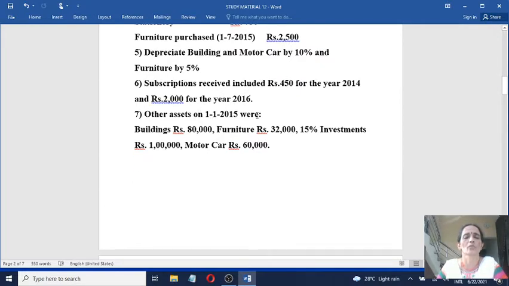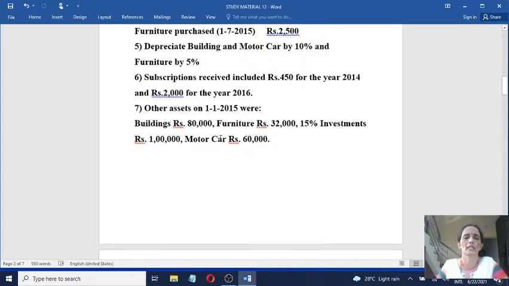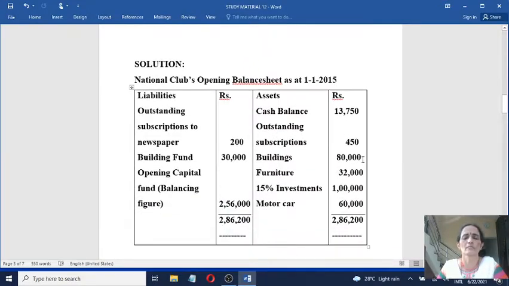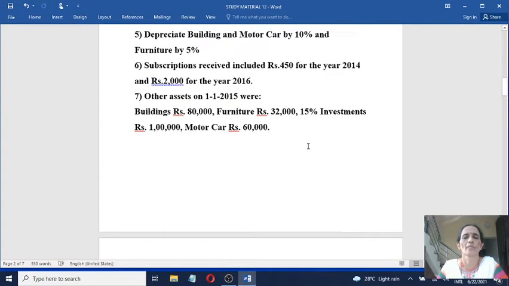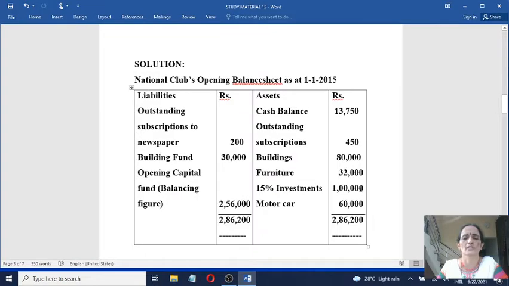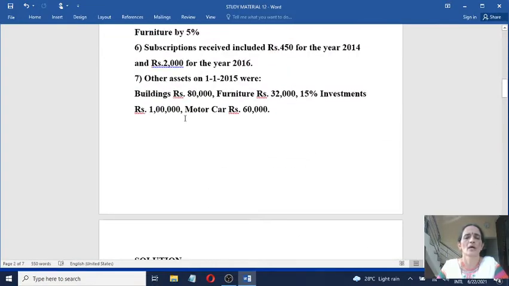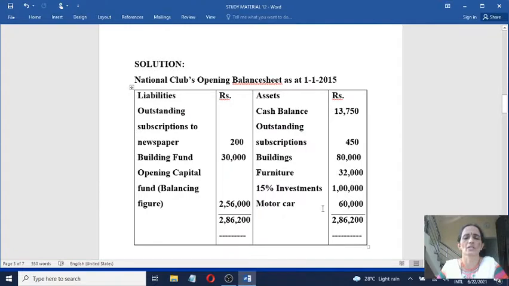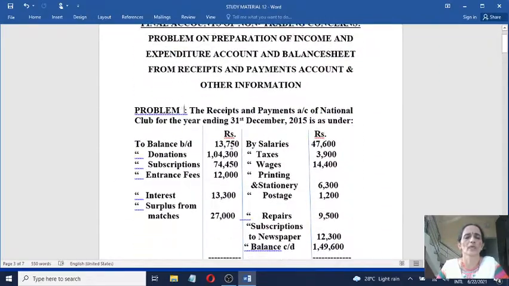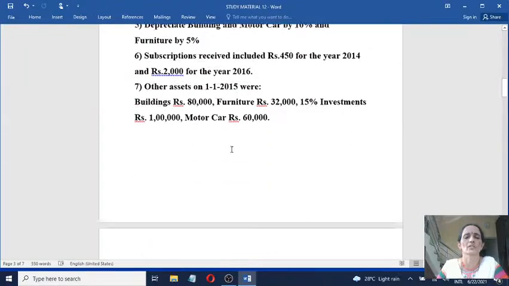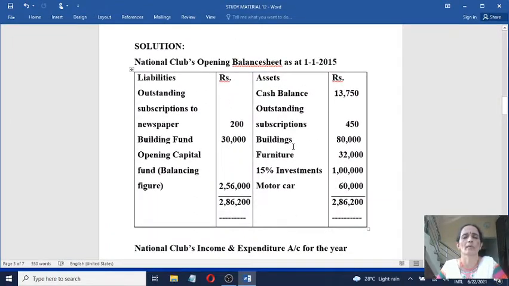Then other assets on 1/1/2015. Buildings, see, opening values of assets are given, record it in the opening balance sheet. So buildings 80,000 asset side, furniture 32,000 asset side, 15% investments 1 lakh on the asset side, motor car 60,000 on the asset side. Now no other items. We have gone through the entire question and the opening values of assets and liabilities. Now we have recorded them under opening balance sheet.